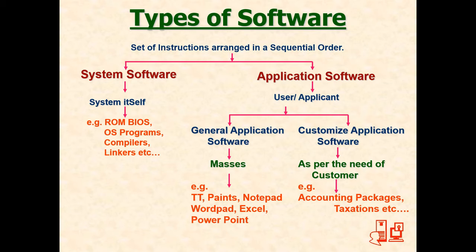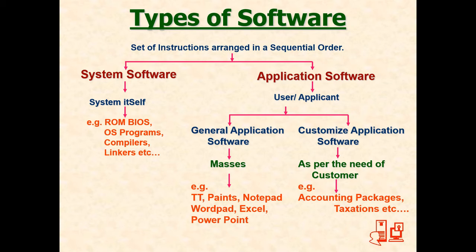And when we make software for their specific requirement, it is known as customized application software, or software as per the need of the customer. So there are two kinds of software. One is general application software, made for the masses, common for all. And the second is customized application software, made as per the need of the people.